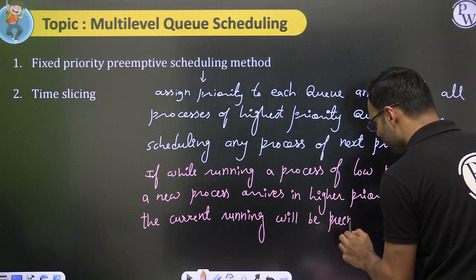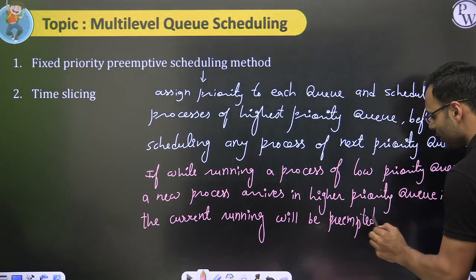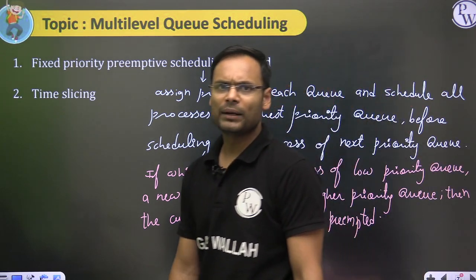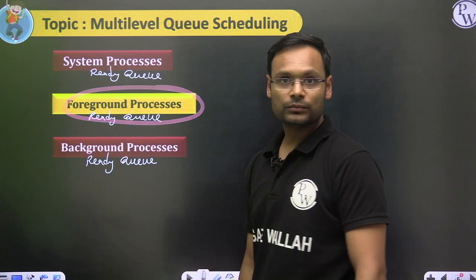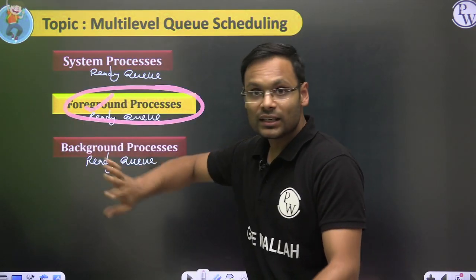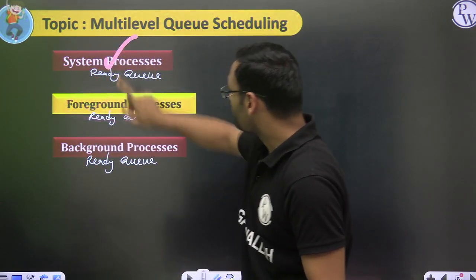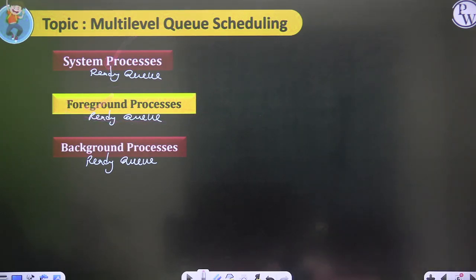It does not matter if you used some non-preemptive algorithm to schedule that current running process. The non-preemptive algorithm is just for this particular queue. If a new process arrives here, I will not preempt. But if a new process arrives here, I will preempt.